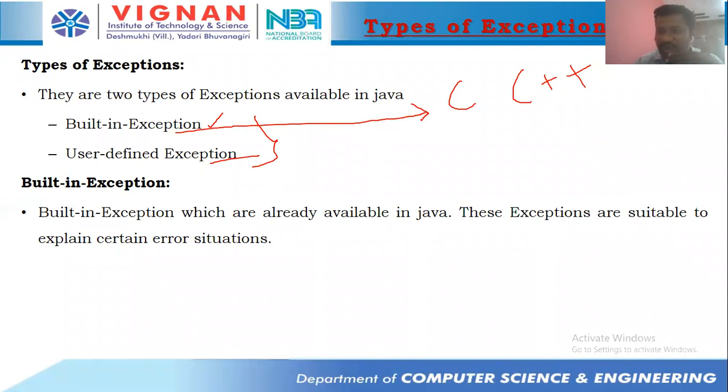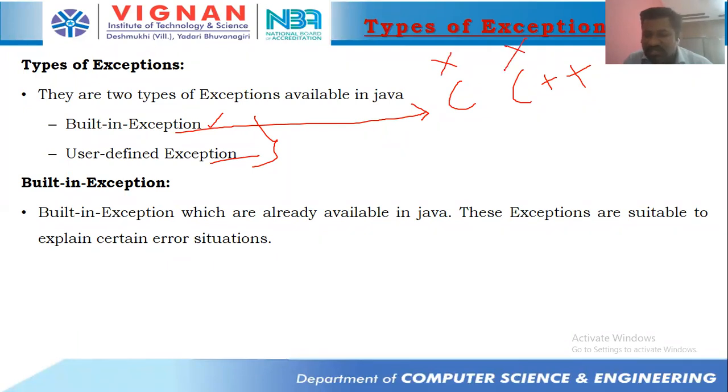Anyone of you observed this kind of problems in your Code Blocks? Yes, sir. Right. So such problems are there in C and C++, but in Java, such type of problems are not there. If you want to print the temp arrow data in Java, JVM gives an appropriate message that we are not in a position to use that. Some message it gives. Such things were not there in C and C++.